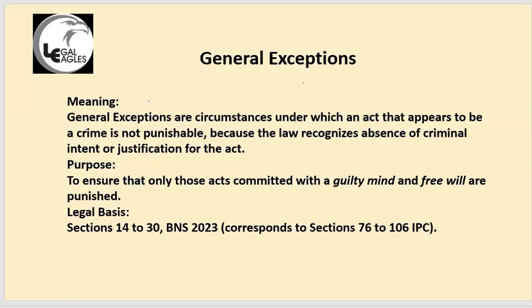Reformative theory aims at reforming a person. Preventive theory aims at stopping that person from doing the crime. Reformative is to bring change in that person. They will punish him, but the punishment is not the death penalty or life imprisonment. It will be a smaller punishment so that he will come back to society as a normal person.